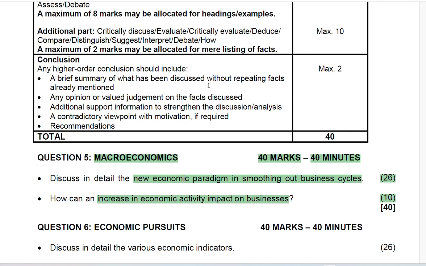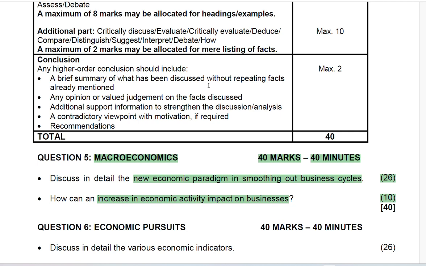Then the second question was how can the increase in economic activity impact on business? Now that you understand how economic activity can be increased or improved, you need to respond to how that improvement or increase in economic activity impacts on business.